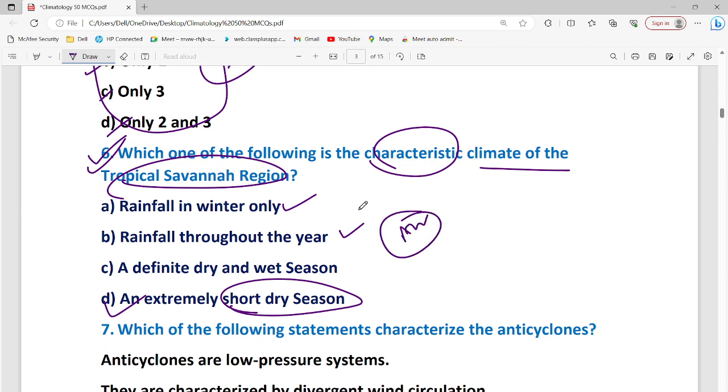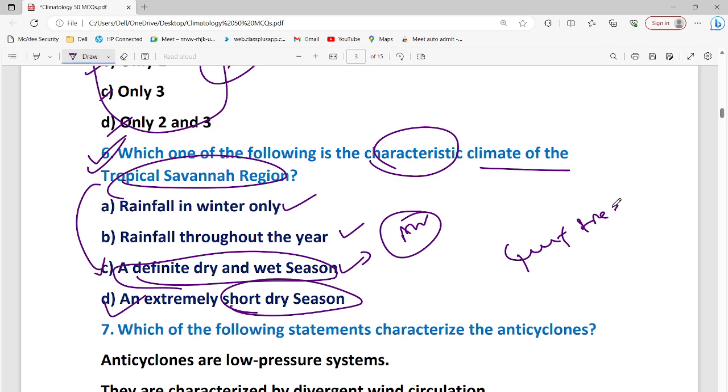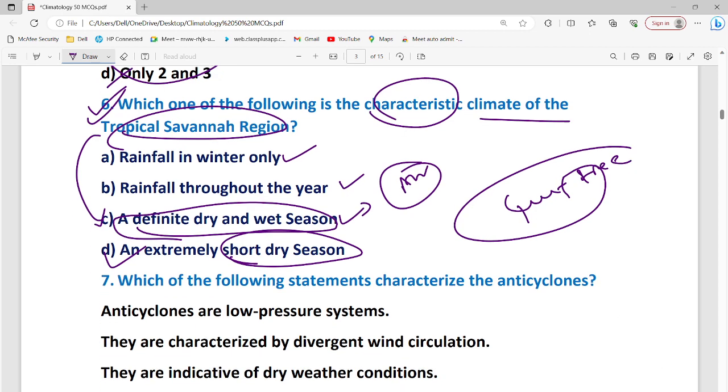Now, India also has one of the largest savanna regions. And that would be a definite dry spell and wet season. So the answer would be a definite dry spell and wet season, because the savanna type of region means mixed grass, and some studded trees will be there. So that is why.